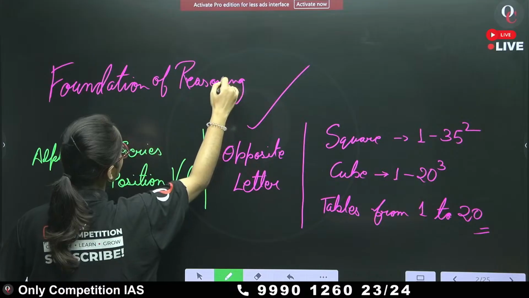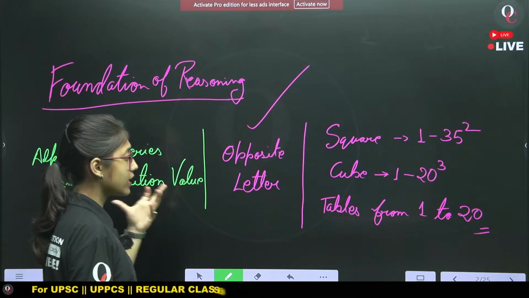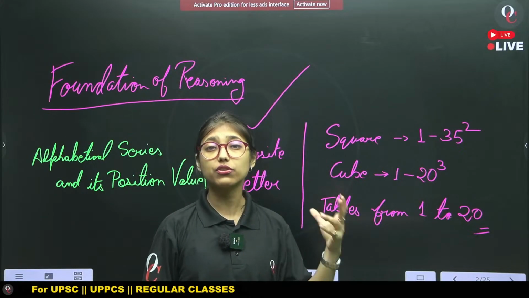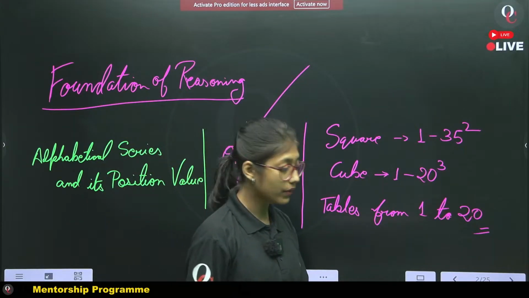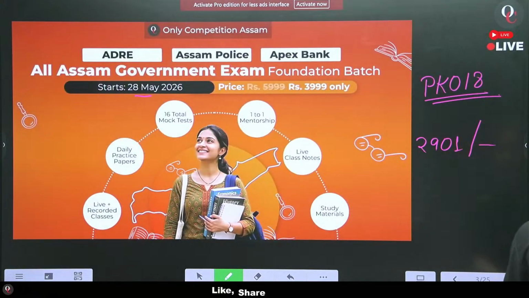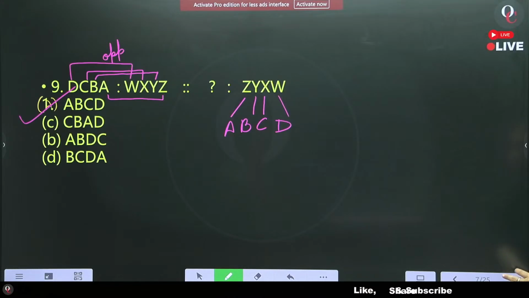You need to understand that maximum of the questions revolve around this kind of topics only. Fine? Okay, now let's move to the question.